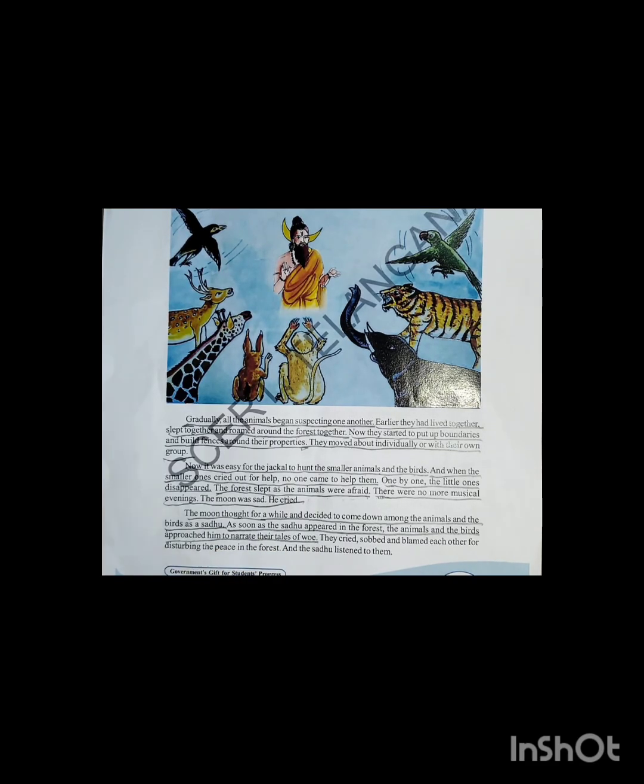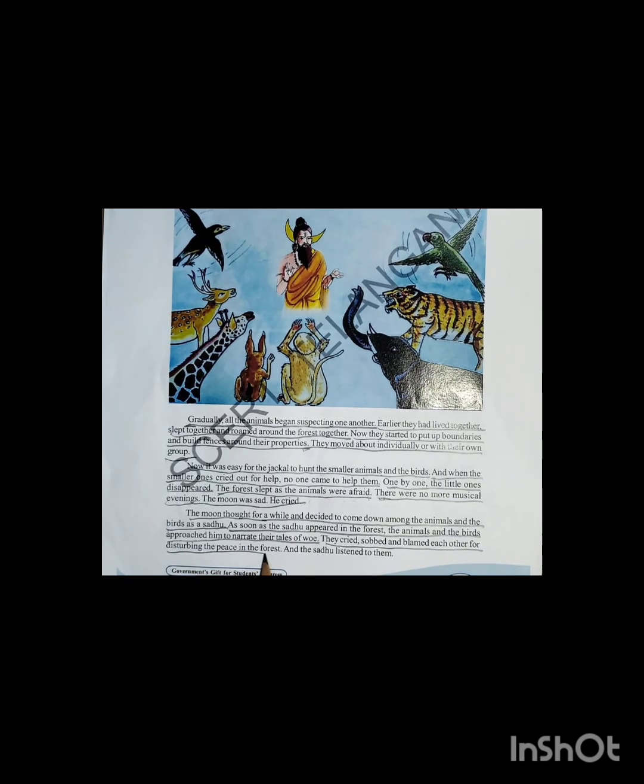All the animals approached the sadhu and made a great presentation to welcome him. They cried, sobbed and blamed each other for disturbing the peace in the forest, and the sadhu listened to them.